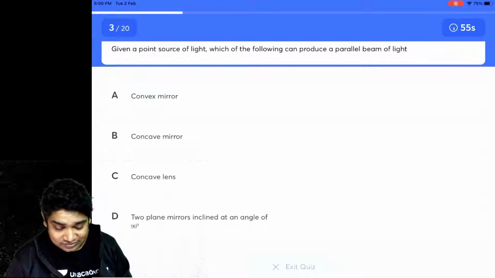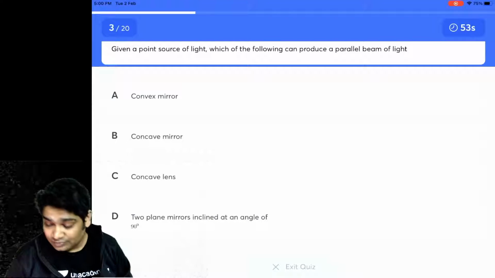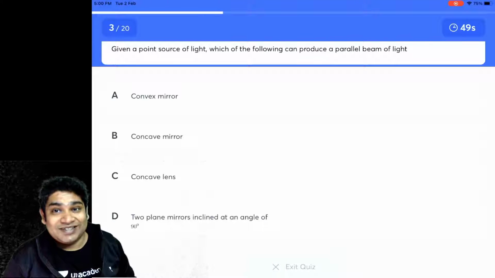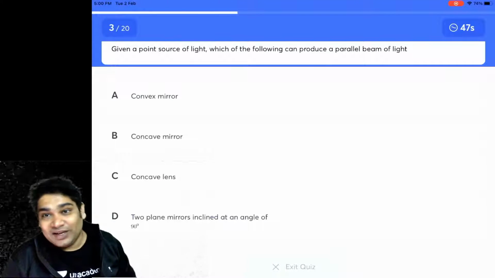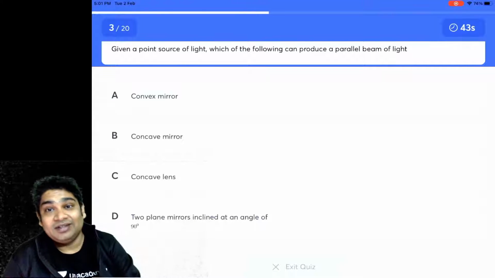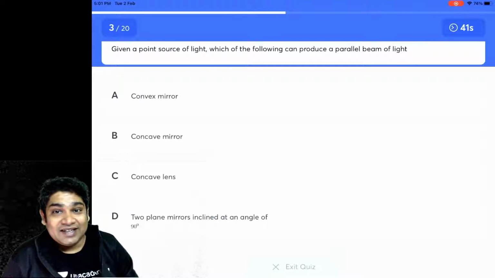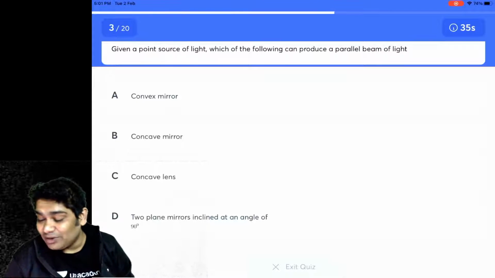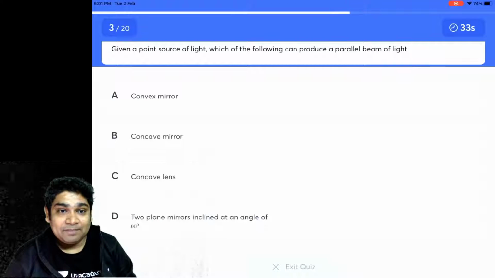This should be simple. From a point source, which of the following can produce a parallel beam of light? Is it a convex mirror? A concave mirror? A concave lens? Two plane mirrors inclined at an angle of 90 degrees?